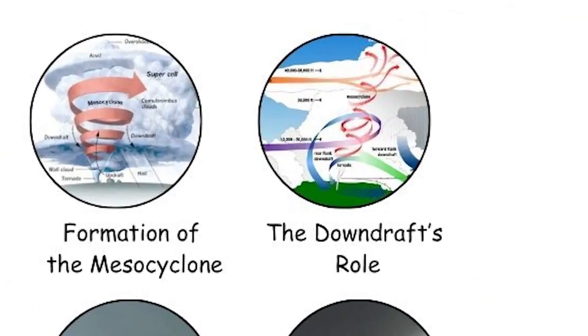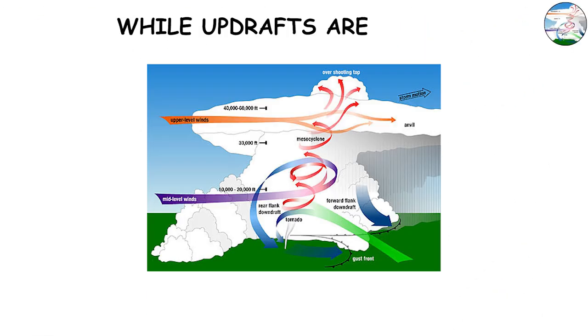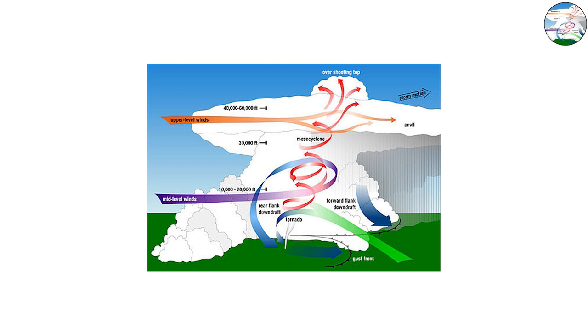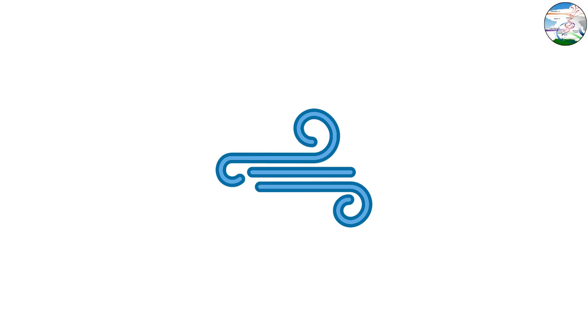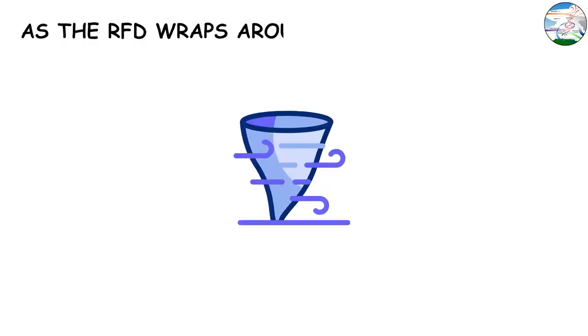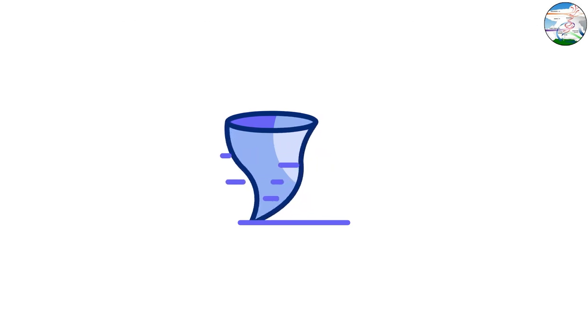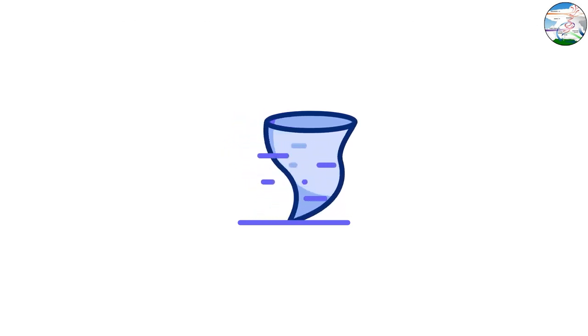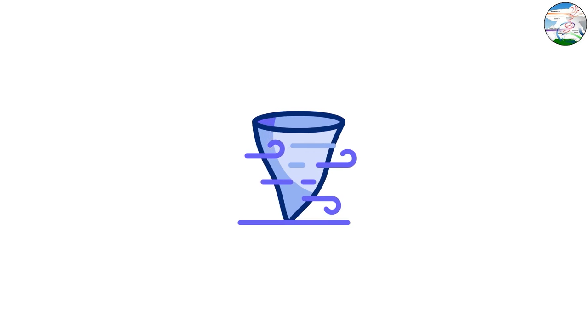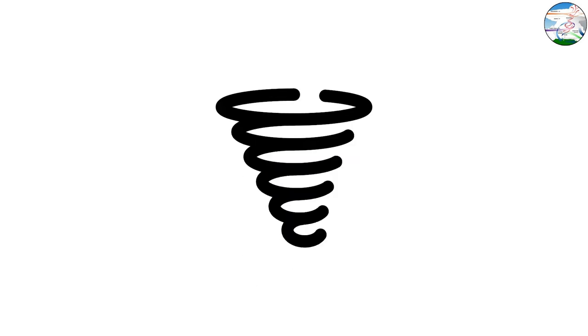The downdraft's role. While updrafts are crucial for feeding the storm, downdrafts, especially the rear flank downdraft, RFD, play an equally important role in tornado formation. Downdrafts are currents of cool, sinking air on the backside of a storm. As the RFD wraps around the mesocyclone, it can help concentrate the rotation near the ground by tightening the circulation and lowering the pressure. This process can create the funnel that we recognize as a tornado.